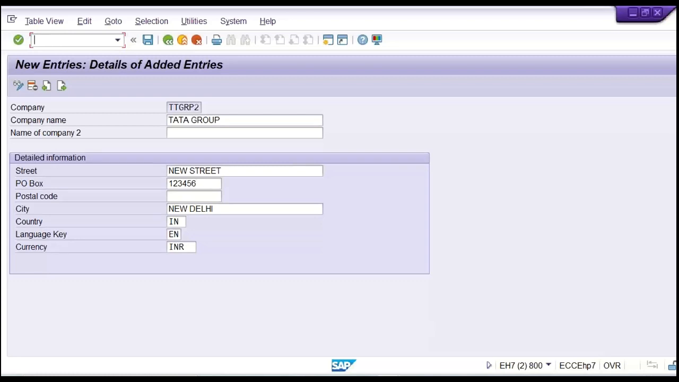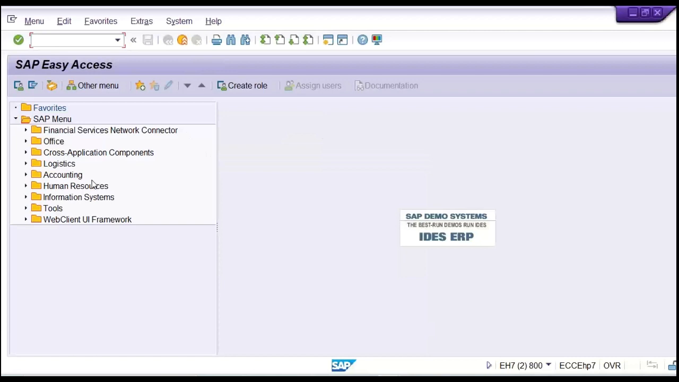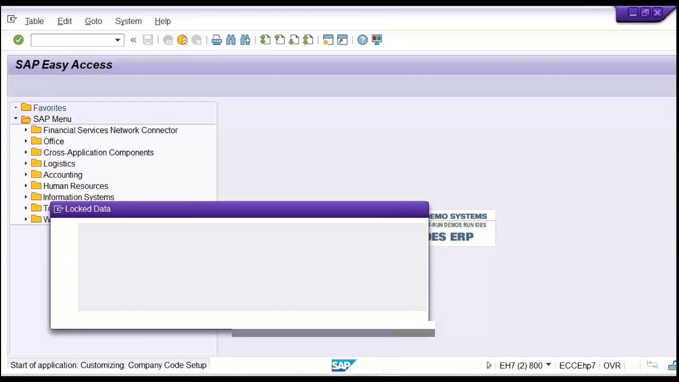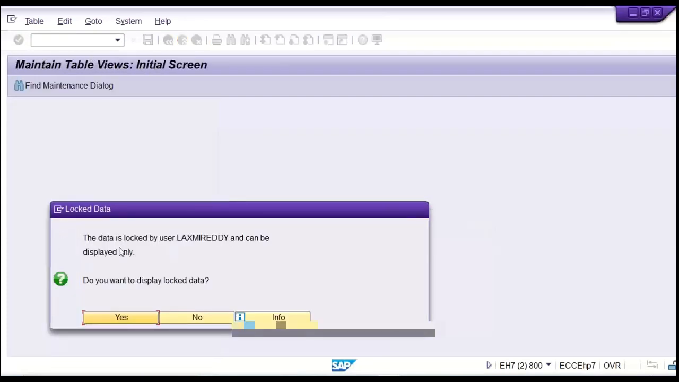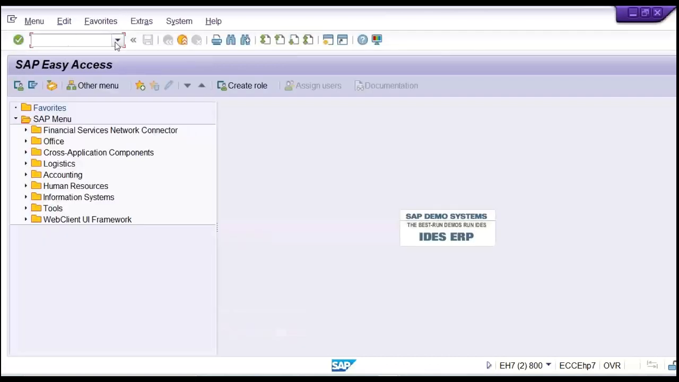Why? Because I'll tell you. Now you come on the home screen, so either you can click on back button to come on the home screen, right? Or as I said, /n also you can use. We came on the home screen, and then from here if you give OX02, then we went on a different screen, right? Look at here, it is saying data is locked by a particular user. Whenever you get this kind of issue, what to do, I'll tell you. Let me click on no.